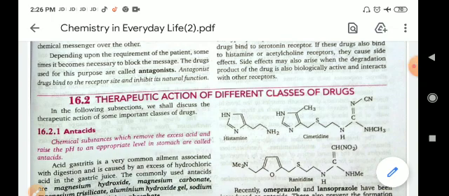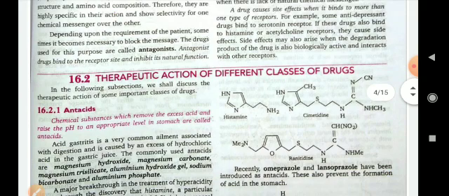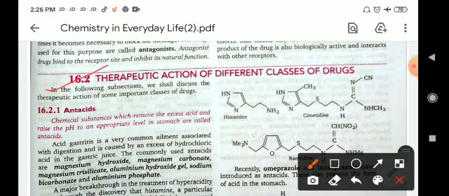In this chapter we will discuss the therapeutic action of different classes of drugs, meaning the therapeutic function of the drugs. In the market there are different types of drugs available, and we will discuss their functions one by one.